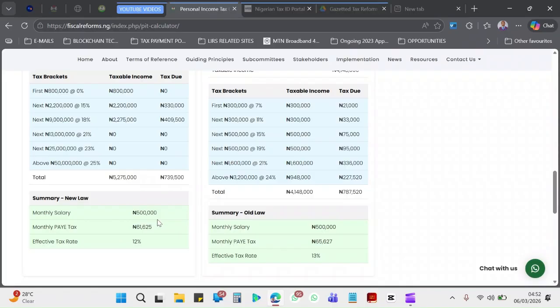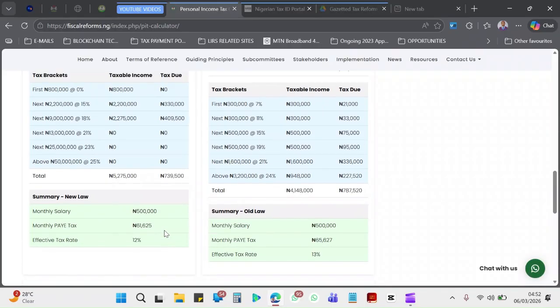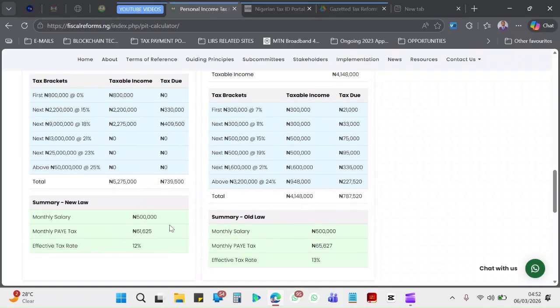So now the monthly salary that's been calculated for you, if your yearly salary is 6 million, definitely you are earning 500,000 naira monthly, and your monthly PAYE tax is 61,625. So that means this is what you're actually going to be paying monthly to the government.